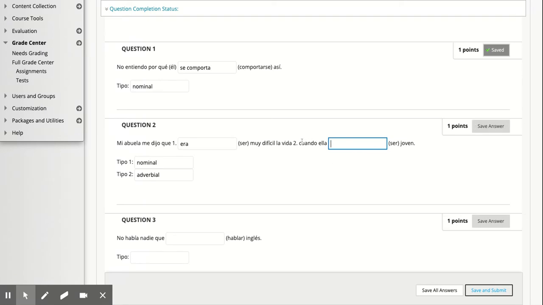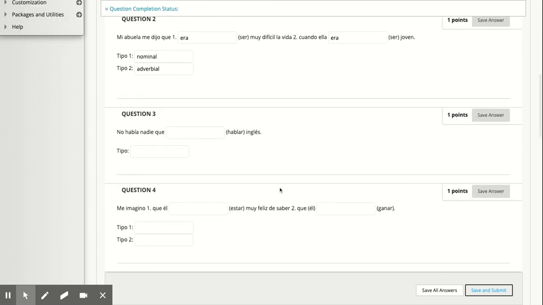Era muy difícil la vida cuando ella era joven. Usually when it's talking about when, if it's past tense, it's almost always going to be indicative. Just because if you're describing something in the past, you're saying when this happened, it actually happened. It's over and done. So it's usually going to be indicative, and that's the case here. And then we're going to decide preterite or imperfect. When she was young, she was young. Is there a time limit around it? No. These are both going to be era.